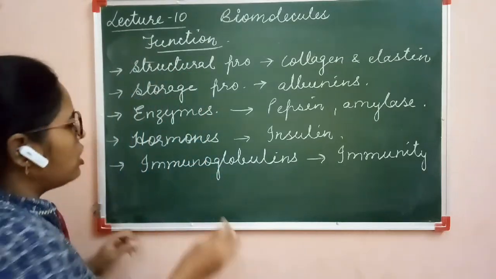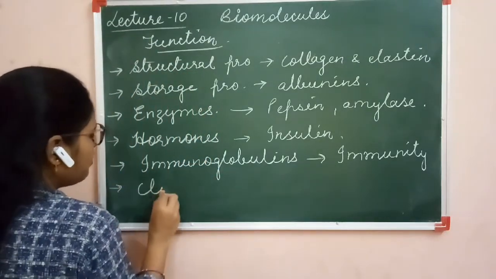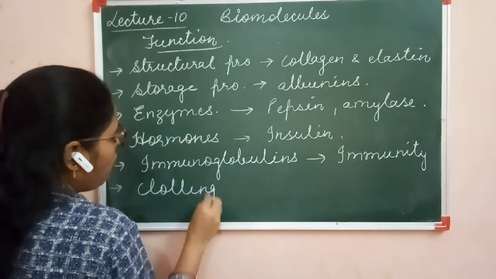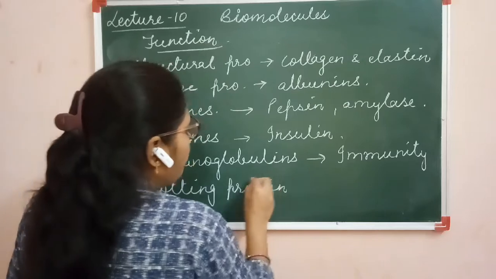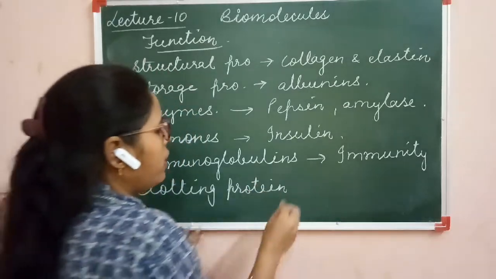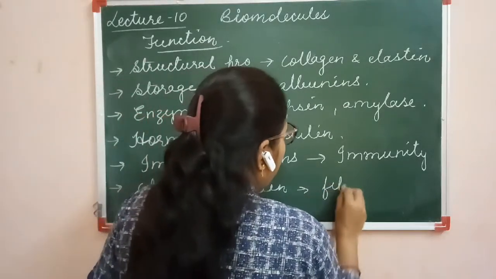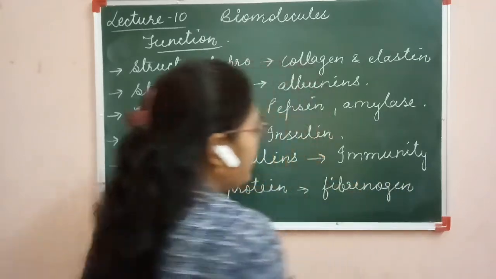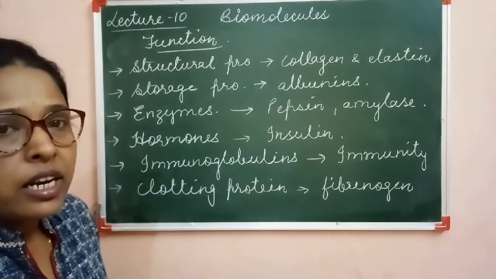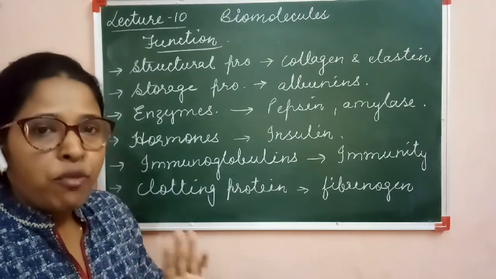Next one is clotting proteins. Clotting proteins are also a type of protein which helps in the clotting of blood. For example, fibrinogen. It is an inactive protein. Fibrinogen is an inactive protein.